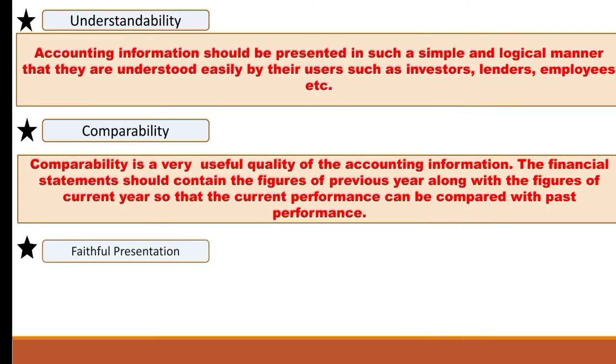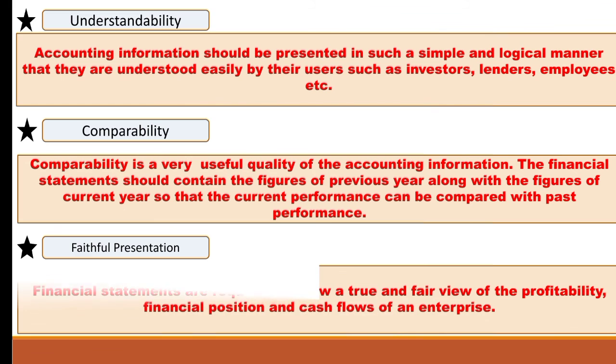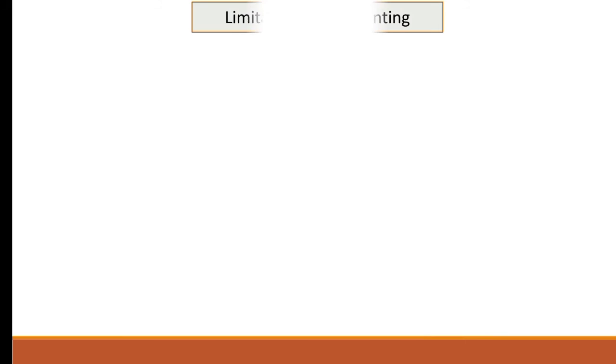Last is faithful presentation. Financial statements are required to show a true and fair view of the profitability, financial position and cash flow of an enterprise. For example, application of appropriate accounting standards normally results in financial statements that portray a true and fair view of information about the enterprise. Now at last we'll be discussing some limitations or demerits of accounting.